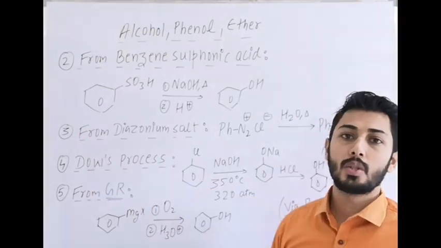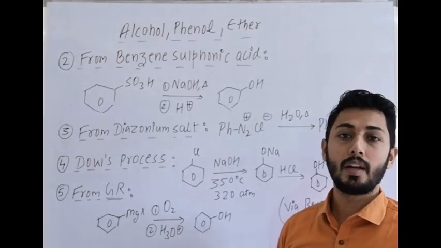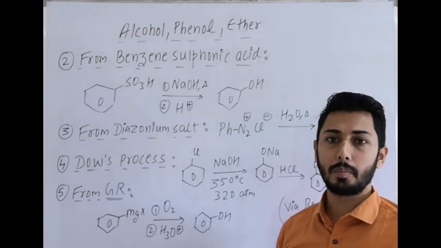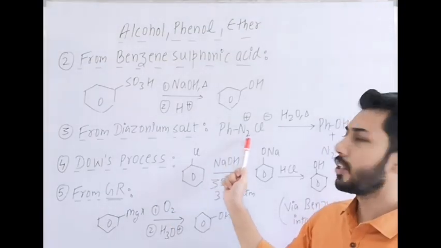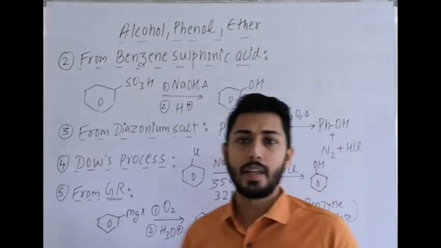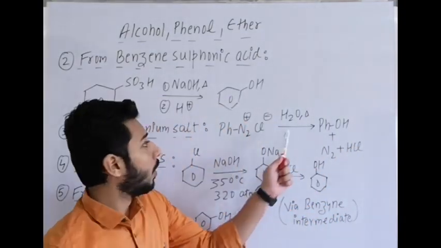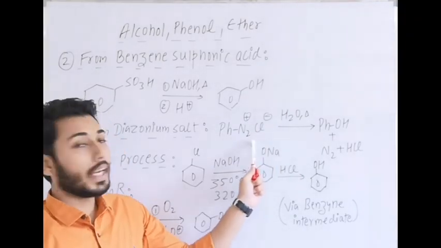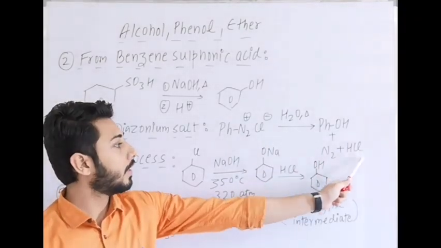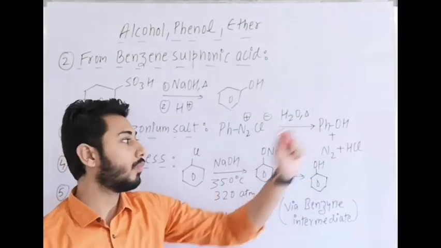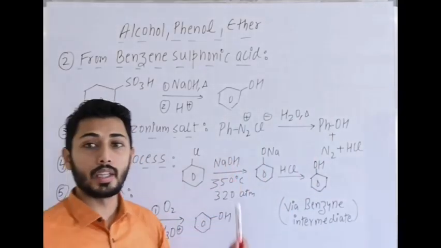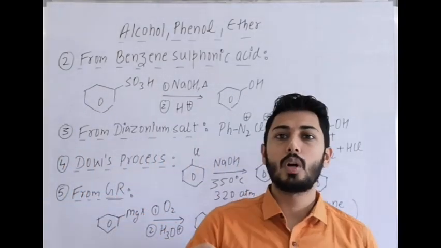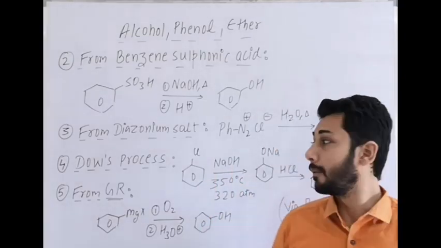So with benzene sulfonic acid we can prepare phenol by firstly treating with NaOH and heat, and second by acidification. Third, a very important reaction is from diazonium salt. Benzene diazonium salts can be used to prepare phenol as well, PhN2Cl. Benzene diazonium chloride on boiling with water, H2O heat, releases N2 gas and HCl, plus phenol is formed. It is a very important reaction in conversions. Diazonium salt, all reactions are very important.